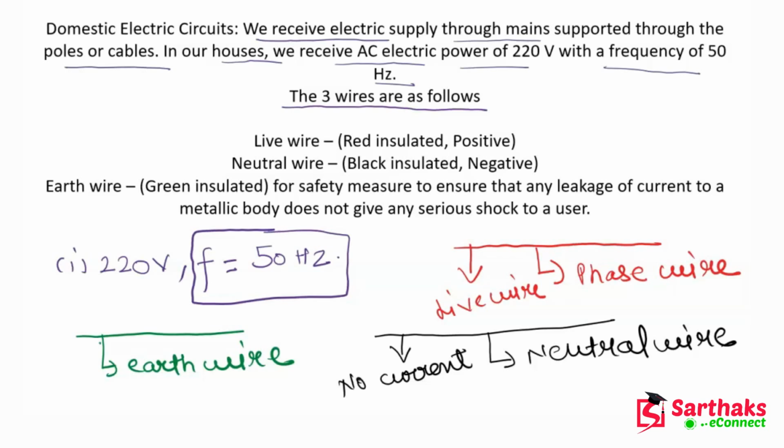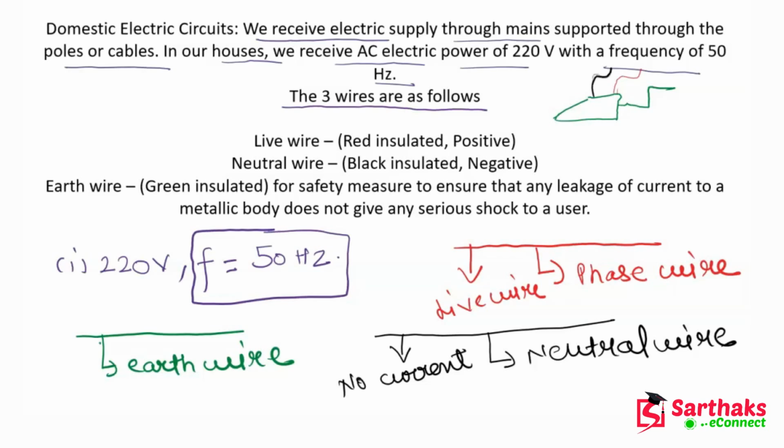Let's suppose you are using an electric iron. Let's suppose this is your iron and you are using it. Now what happens? There are three types of wire. First one is the live wire, and the second one is the neutral wire, and the third one is the earth wire. Let me draw it clearly.